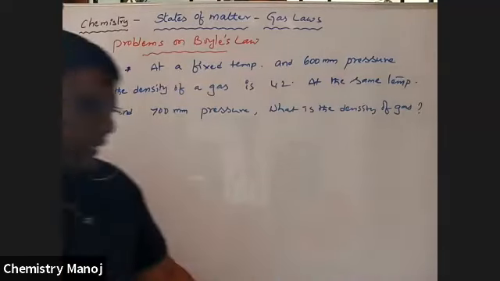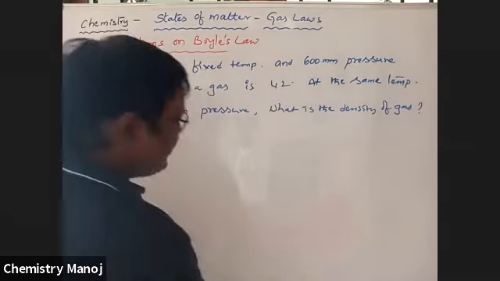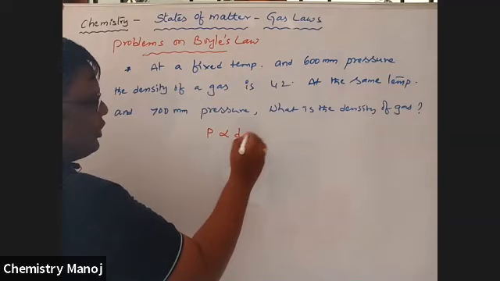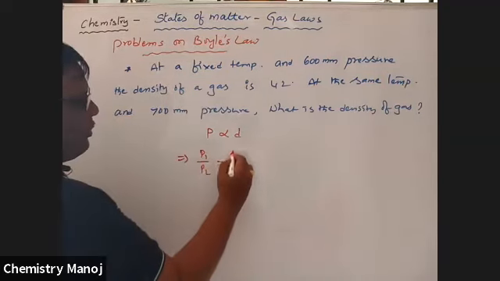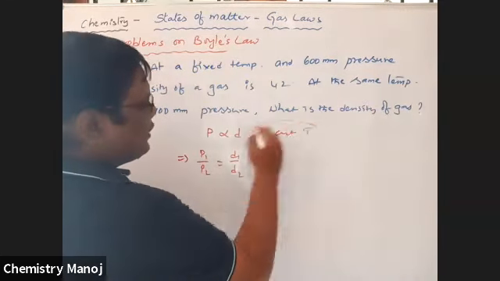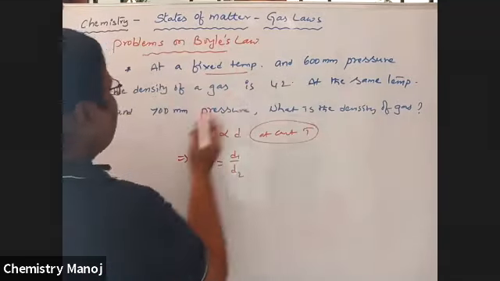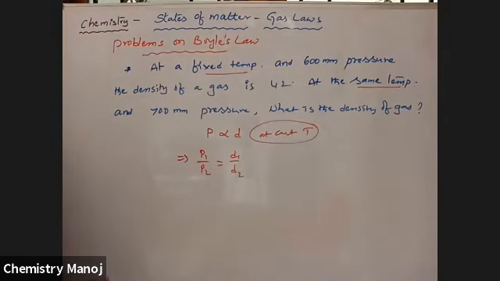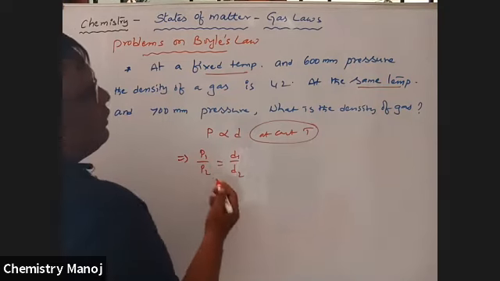Already, in our previous case, density is directly proportional to P. I derived that. Now we know that P is directly proportional to D. That implies P1 by P2 is equal to D1 by D2 at constant temperature. It is important. Here, at the same temperature means T is constant. So apply the conditions.